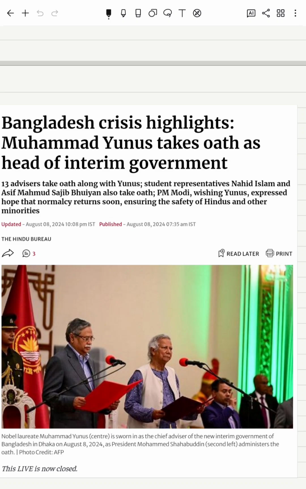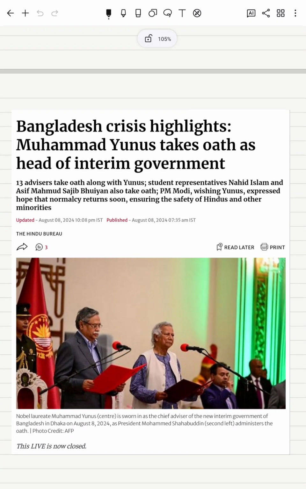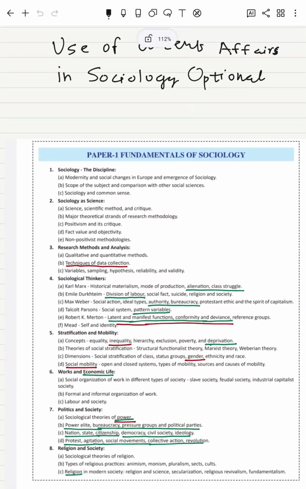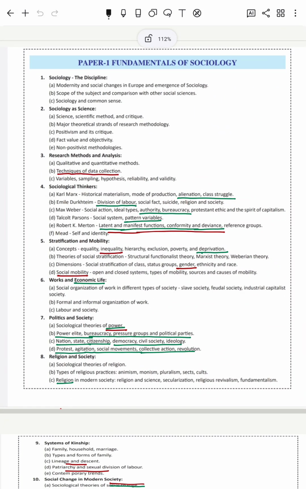So let us look at the syllabus and try to put these two topics and relate to your syllabus. So you can quote these two current affairs topics in various answers of your sociology. So when you look at syllabus, you know that in Hema Committee report there were various interviews or questionnaires given, and answers to those questions were taken from various members of the film industry. So we have one topic called techniques of data collection, so you can relate with this topic.